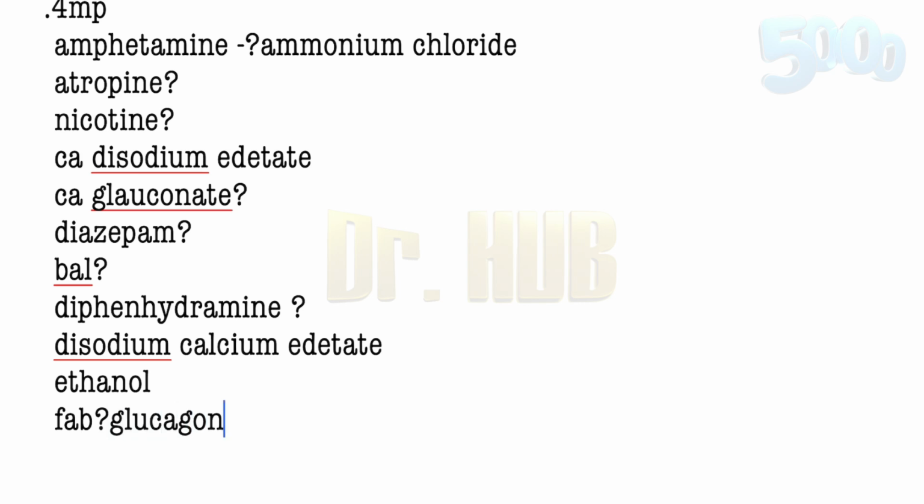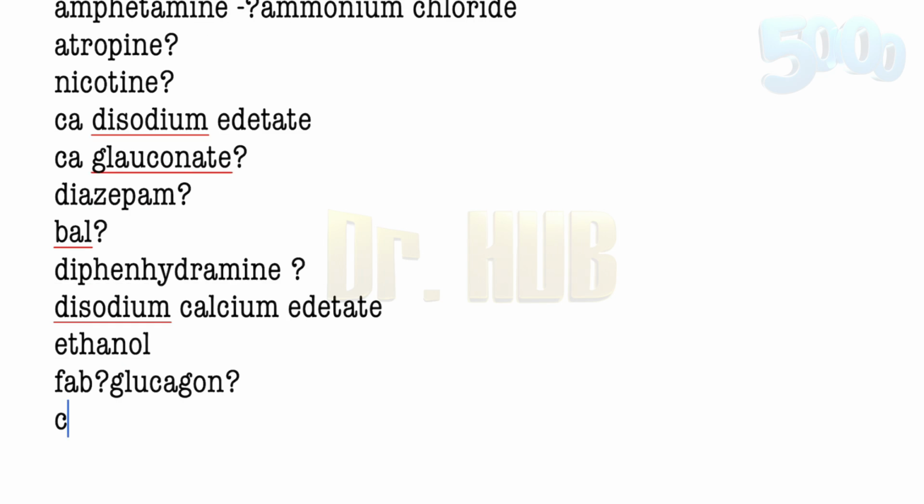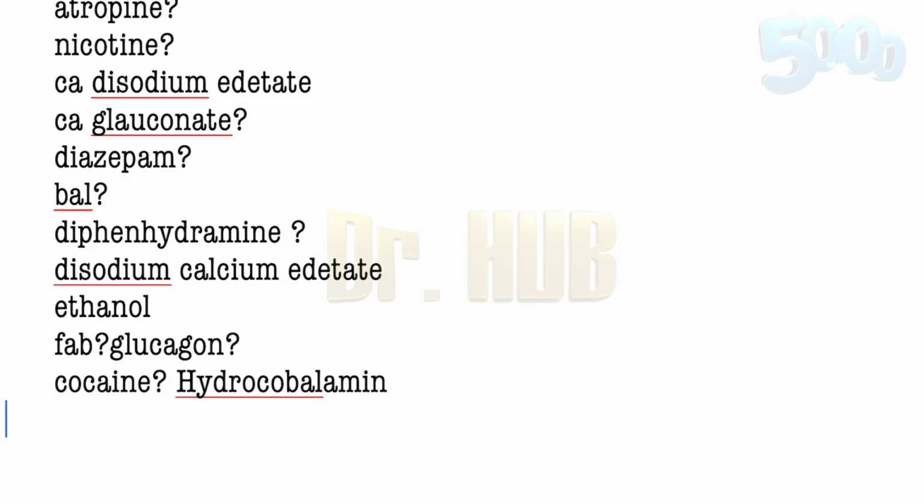Next, let's look at cyanide. Cyanide, we have seen so many. There's also hydroxocobalamin, which can be used. And for the hypertensive crisis due to cocaine, what is given? Hydroxocobalamin is the one which is given for cyanide.